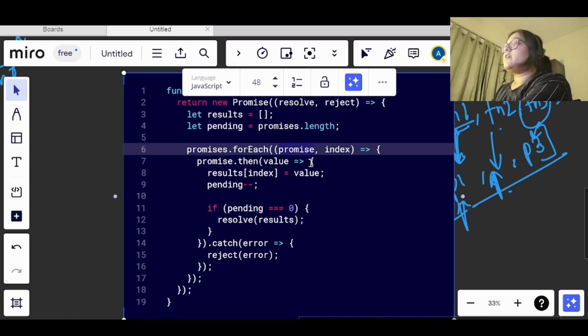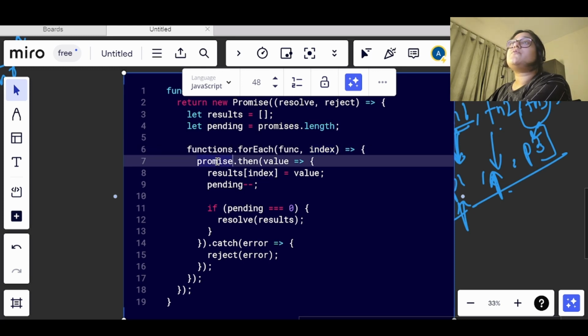Now I have changed it to function. Now this is functions, right? So I will change it to functions. Now this function will be called every time. We need the index. This function needs to be called, then it will return a promise.